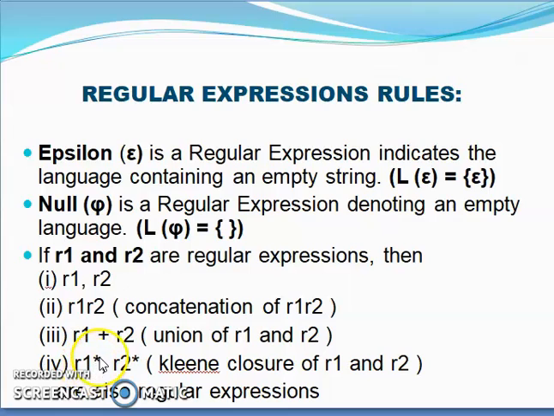Then we have R1 star or R2 star, which is the Kleene closure. What is the Kleene closure? R1 star includes everything starting from empty, to a single symbol, then the same symbol repeated twice, thrice, 4 times, 5 times, n times. All these strings are included in R1 star. So that is the Kleene closure of a regular expression.